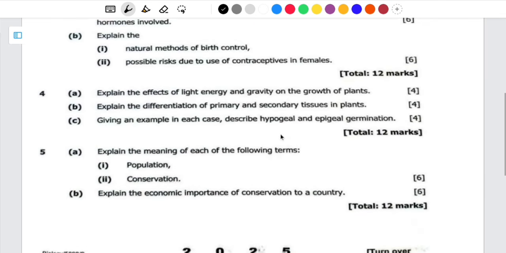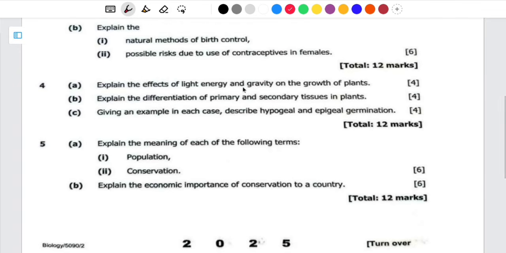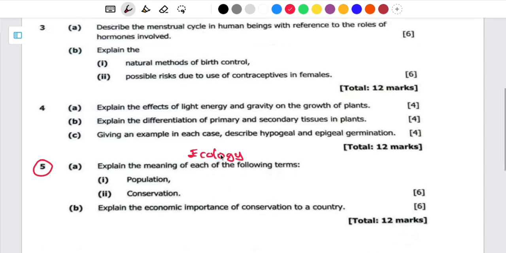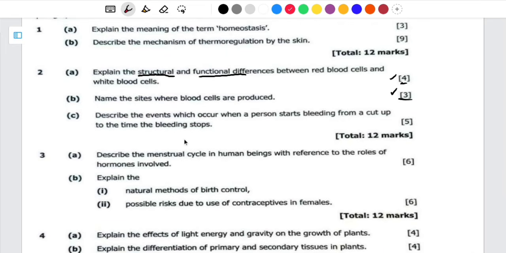What I can say about the essay part is that for question 5, ecology or ecosystem doesn't miss in an exam. You have to know that this one is always going to come. So you need to know the different ways they ask questions under ecology or ecosystem. Apart from that one, also the question on reproduction doesn't miss. It can come either under plants or under animals. So you have to take note of that.